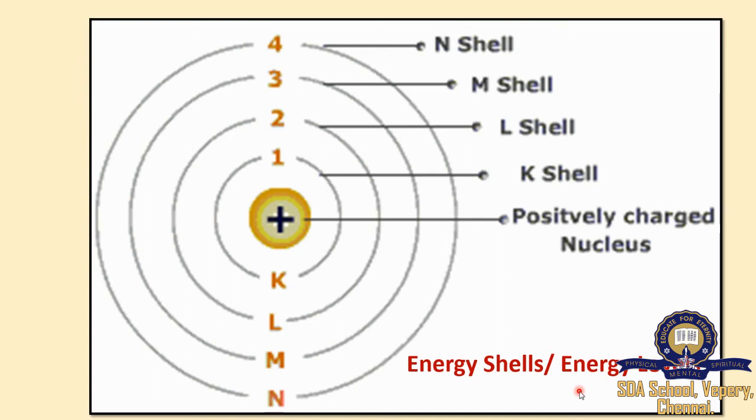Bohr related the energy of these orbits to their size. The lowest energy is found in the smallest orbit, that is, closest to the nucleus. Then the second orbit has slightly higher energy when compared to the first orbit, and the outermost, being the largest or highest orbit, has the highest energy.